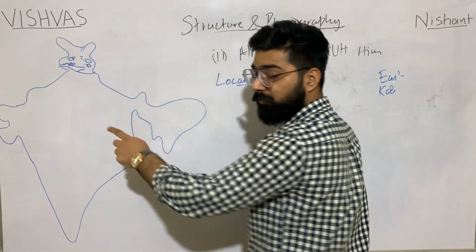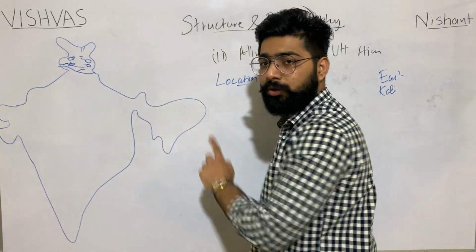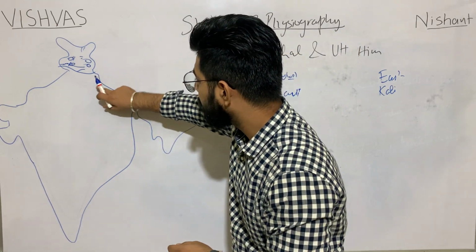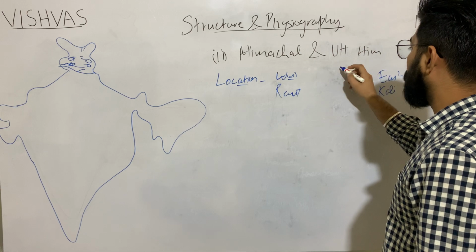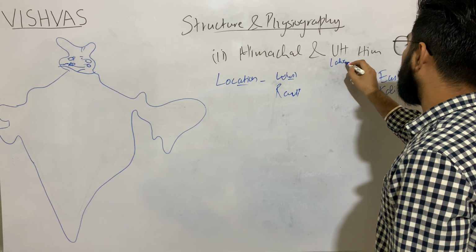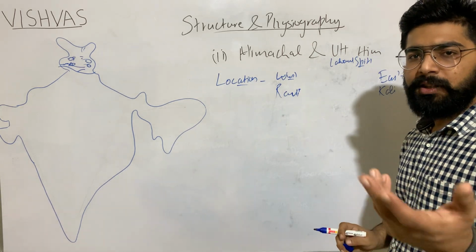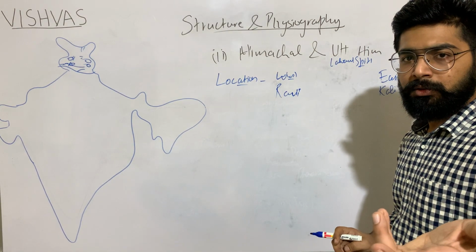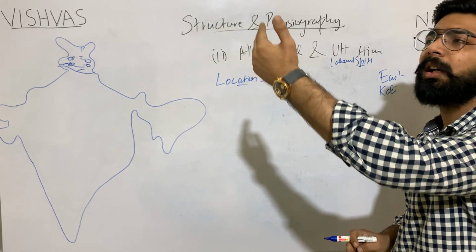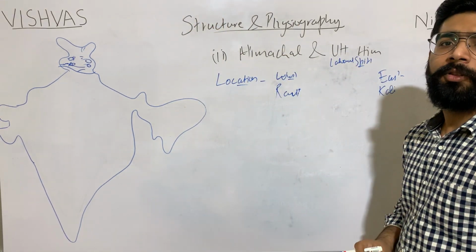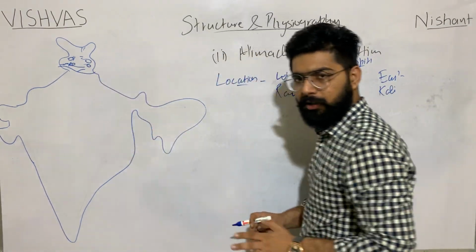Kali river forms the border between Nepal and Uttarakhand. And in north we have Lahaul Spiti, a district. Spiti region is in the north, which is said to be the extension of the cold desert. This is the location.